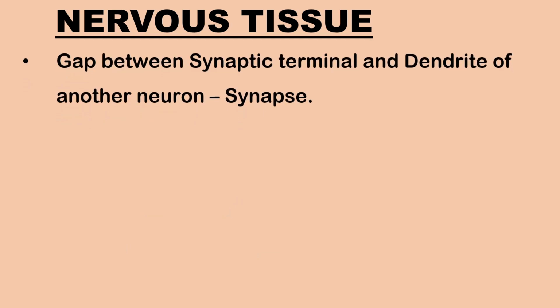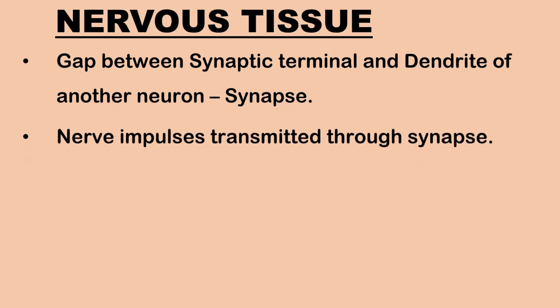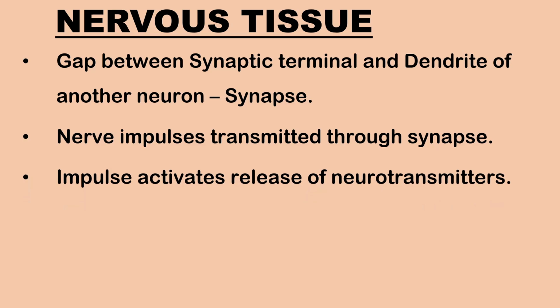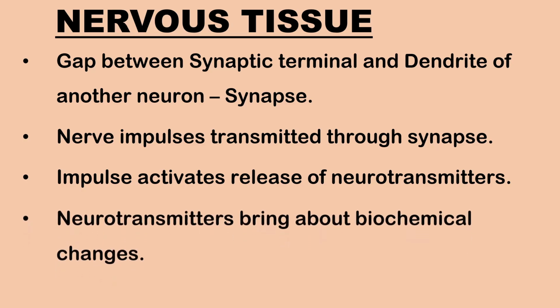The gap between a synaptic terminal and the dendrite of another neuron is called a synapse. The nerve impulses are transmitted through the synapse. The impulse activates the release of chemicals called neurotransmitters, for example acetylcholine and noradrenaline. These neurotransmitters bind to the membrane of the effector cell and result in various biochemical changes.